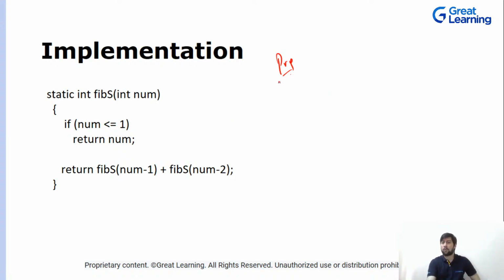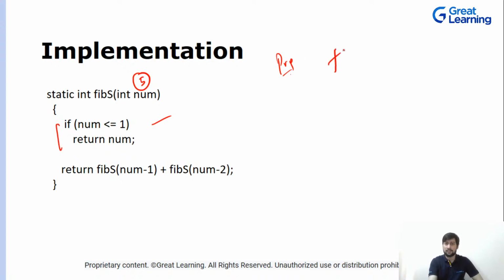Okay, cool. So now let's try to do a dry run. Let's suppose I gave you a number 5. Now I told you that I want to find the fifth number that is present in the Fibonacci series. So now what you are doing, you say, okay, is this num less than or equal to 1? No, it is not. So this will never be executed.